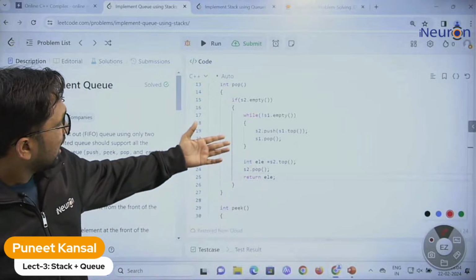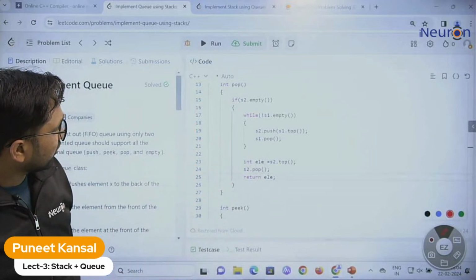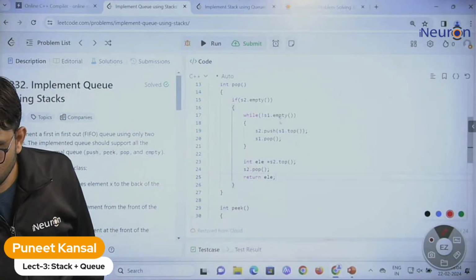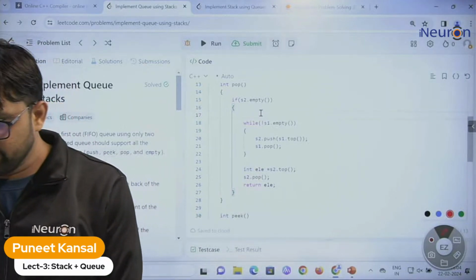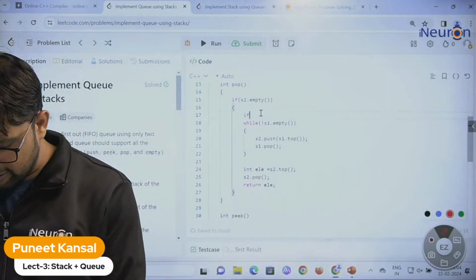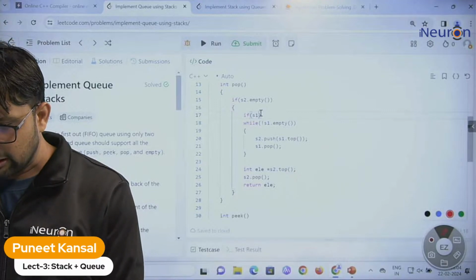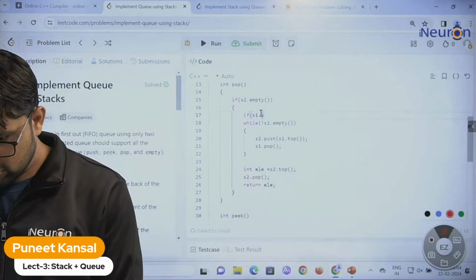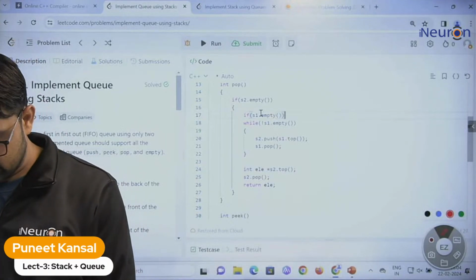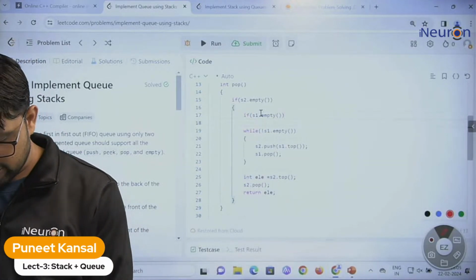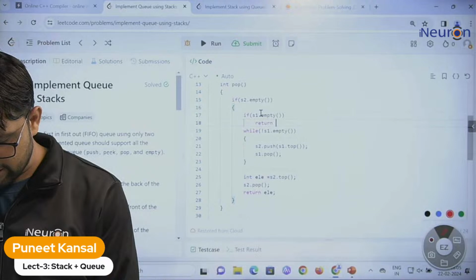And one more condition you can write over here for the underflow. Let me add it. If my stack 1 is also empty, if S1 is also empty, then return -1.